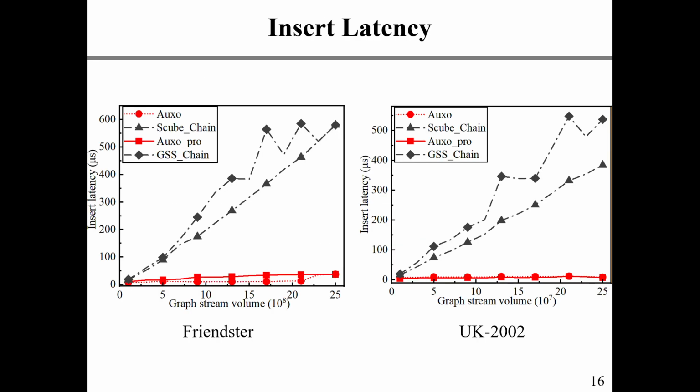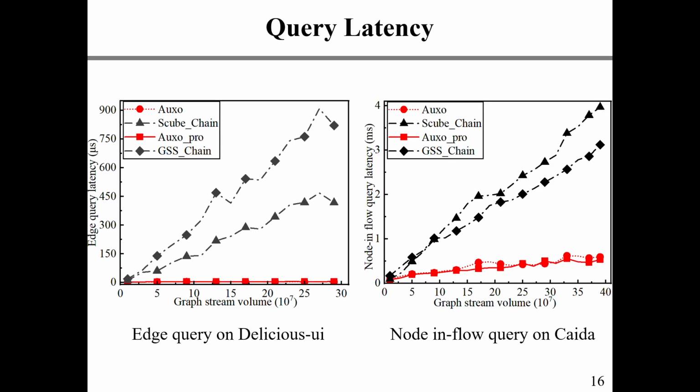We first examined the latency of the insert operation, and both OXO and OXO Pro reduce the latency of GSS chain and S-Cube chain by 1 to 2 orders of magnitude. Then we test the basic queries. Both OXO and OXO Pro reduce the edge query latency by 1 to 2 orders of magnitude compared with GSS chain and S-Cube chain. And the examination of node inflow query shows our OXO design reduced the query latency by about 1 order of magnitude.